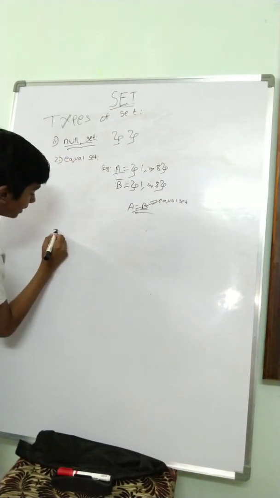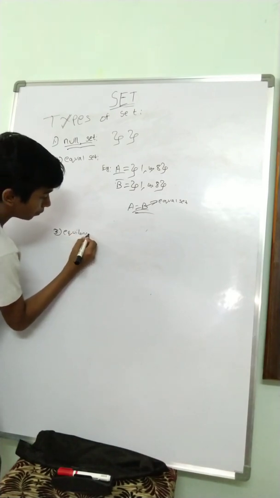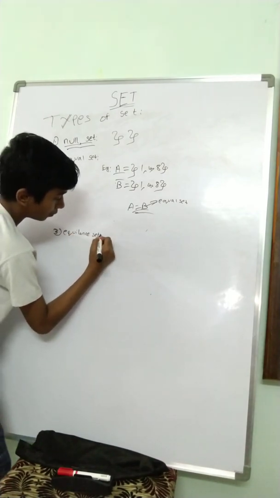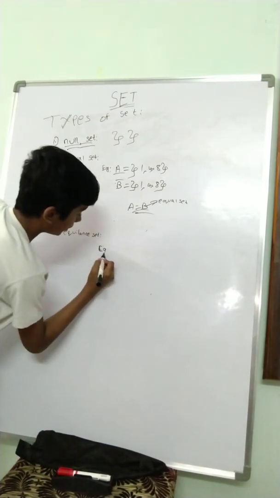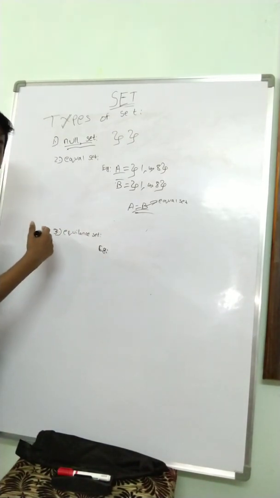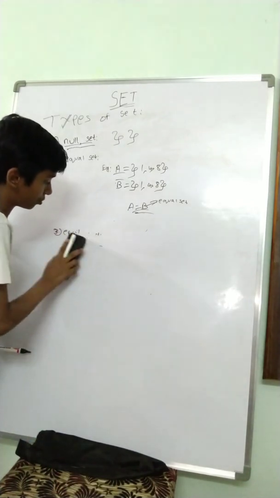And the next is the equivalence set. Wait a second, let me just write it bigger.